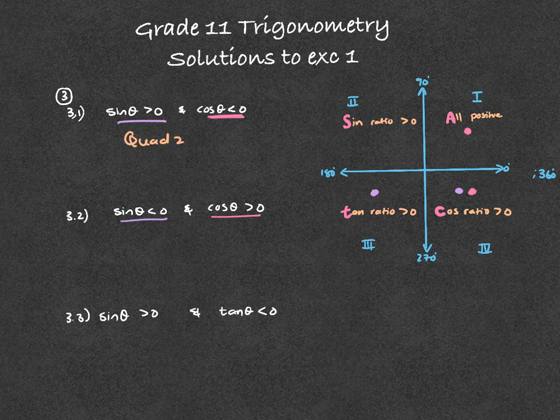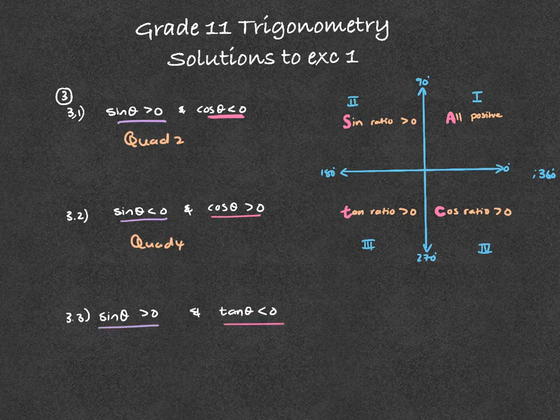So in which case is sine negative and cos positive? In other words, where both of those pink and purple colors are. So that will be in quadrant 4. Right, quadrant 4, the ratio of sine is negative and the ratio of cos is positive.